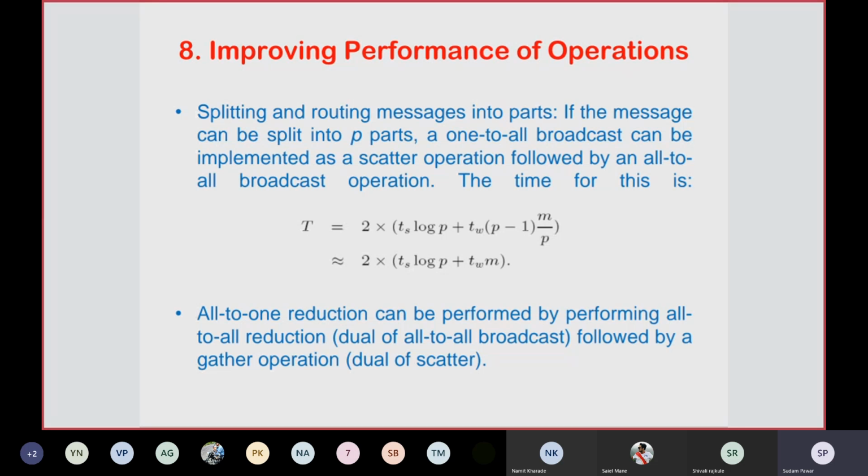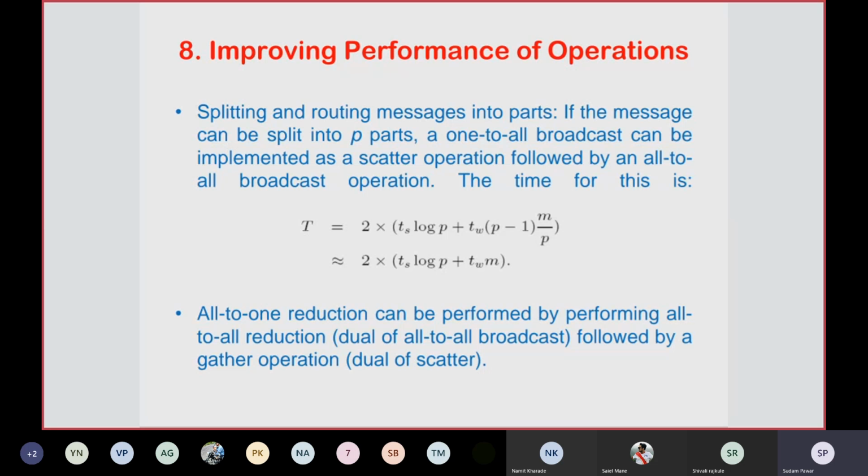If you read the first point here, it is splitting and routing messages into parts. This is like the scatter and gather operation, the scatter operation. If the message can be split into p parts, a one-to-all broadcast can be implemented as a scatter operation, which is followed by an all-to-all broadcast operation. So there is a possibility that if the message size is p m, and you split that message into p parts, you can apply the one-to-all broadcast operation.